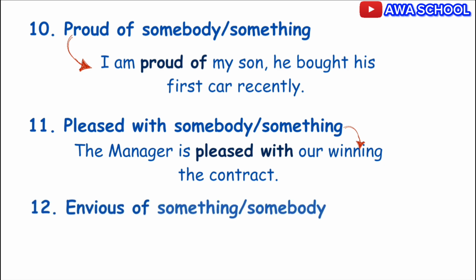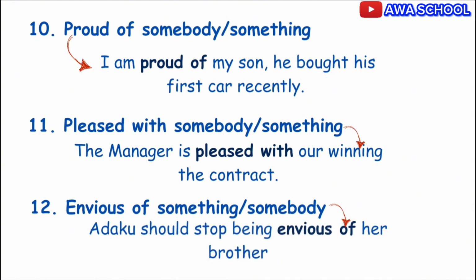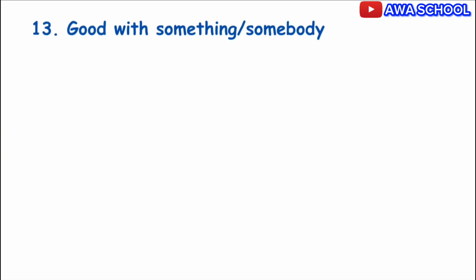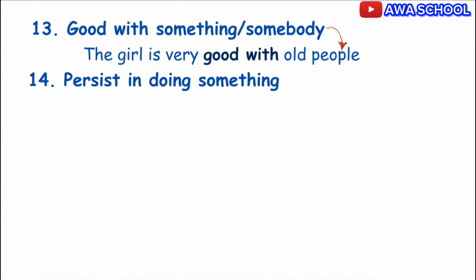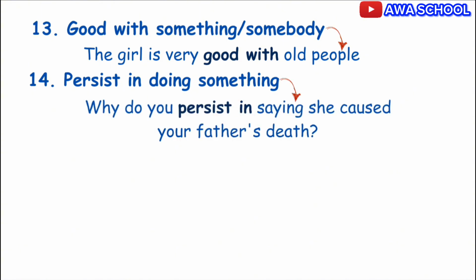Number 12. You are either envious of somebody or something. Example, Adaku should stop being envious of her brother. Do you get that? Now, number 13. You are either good with something or somebody. Example, the girl is very good with old people. Do you understand? You persist in doing something. Example, why do you persist in saying she caused your father's death?